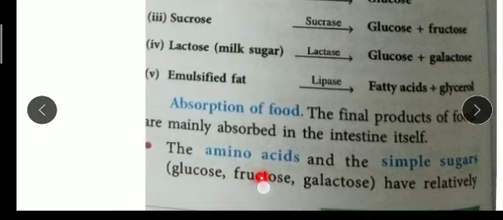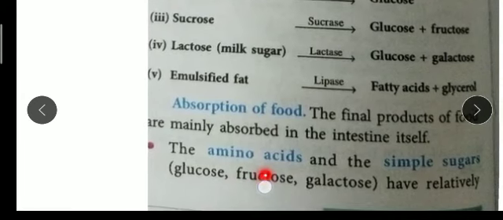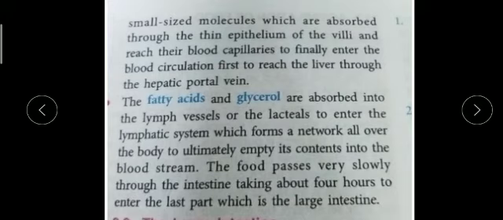Amino acids and simple glucose are absorbed inside the villi, the epithelium of the villi. They reach the blood capillaries and through the hepatic portal vein they reach the liver. This is the entry from the villi to the blood vessels and finally into the liver. Similarly, fatty acids and glycerol are absorbed by the lymph vessels or lacteals and enter the lymphatic vessels, and then pass to all our body parts. This you should remember.